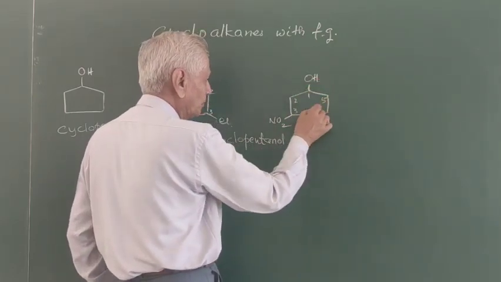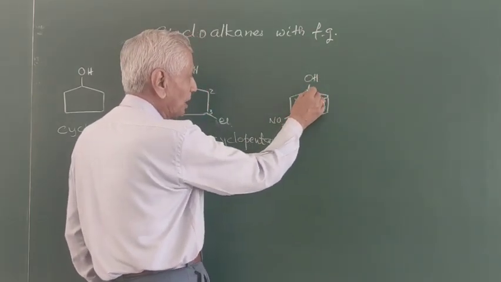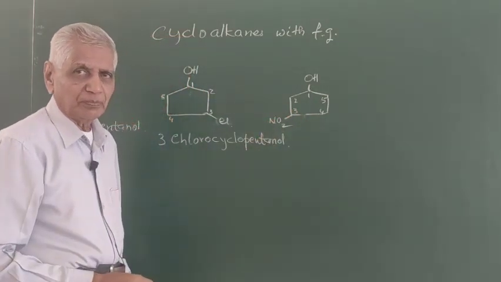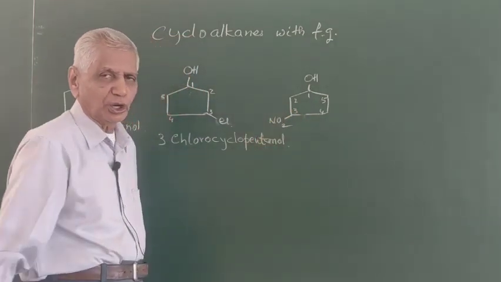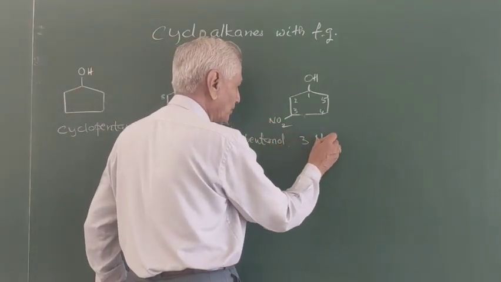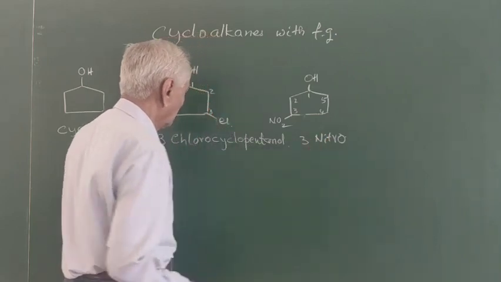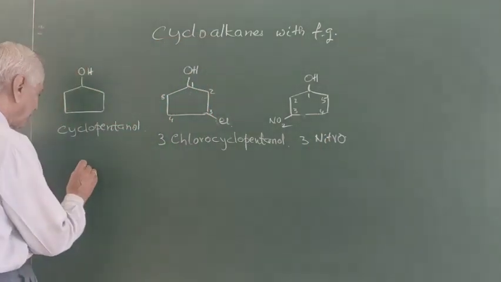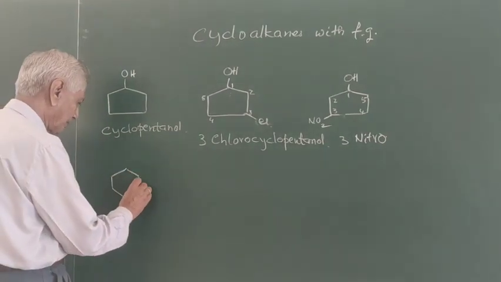If you number like that, this becomes 4. It is not the lowest number. Therefore, the nitro group should also get the lowest number. Therefore, this compound is 3-nitrocyclopentanol.